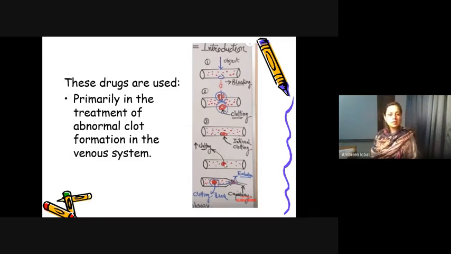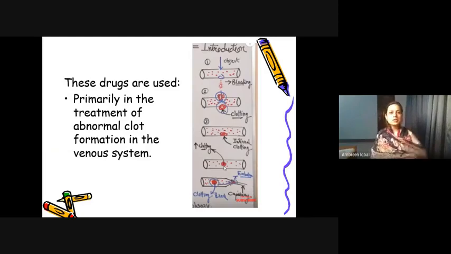Sometimes this thrombus dislodges, the clot becomes detached from the vessel and causes emboli. Emboli move along the bloodstream and may lodge anywhere in the brain vessels or in the heart, and may lead towards stroke and heart attack, myocardial infarction. This is very dangerous, so we must prevent abnormal clot formation.